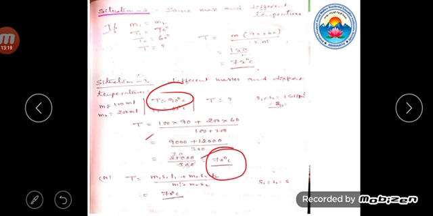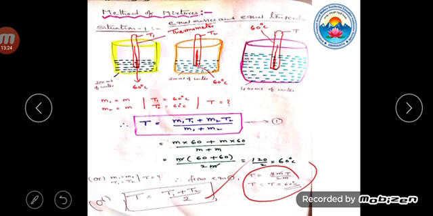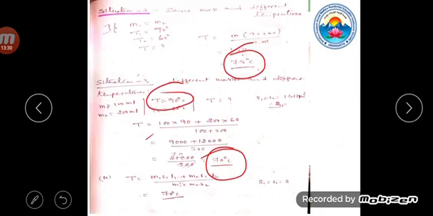The final temperature is 70. In situation 2, 75. In situation 1, 60. Here equal masses and equal temperatures, the temperature is the same. Here the mass is the same but the temperature is different, so the final temperature is also not equal. In situation 3, the temperatures are different, and the final temperature is also different.